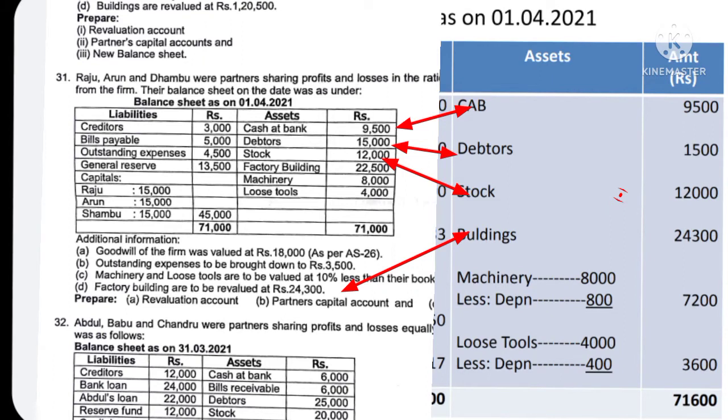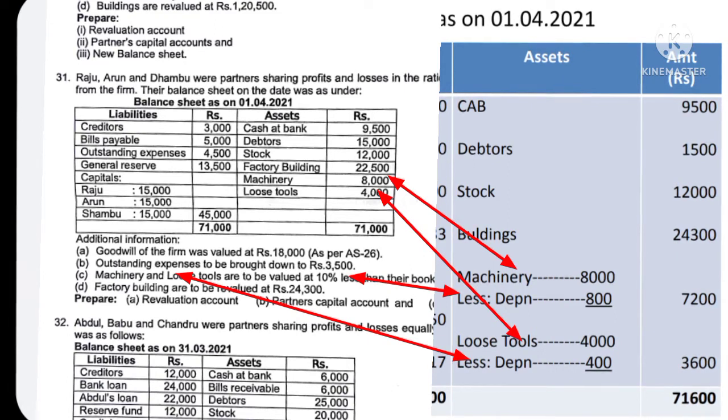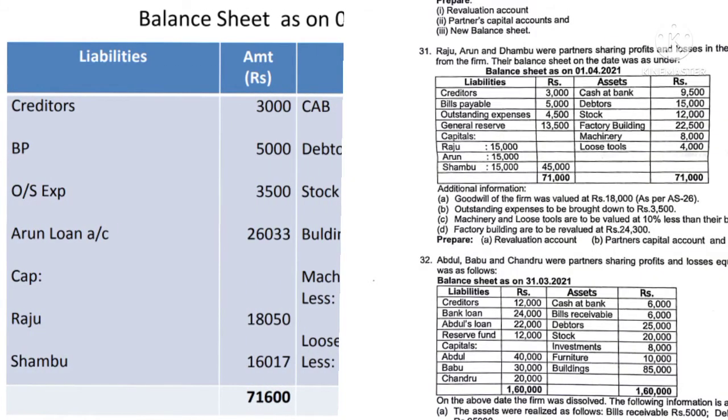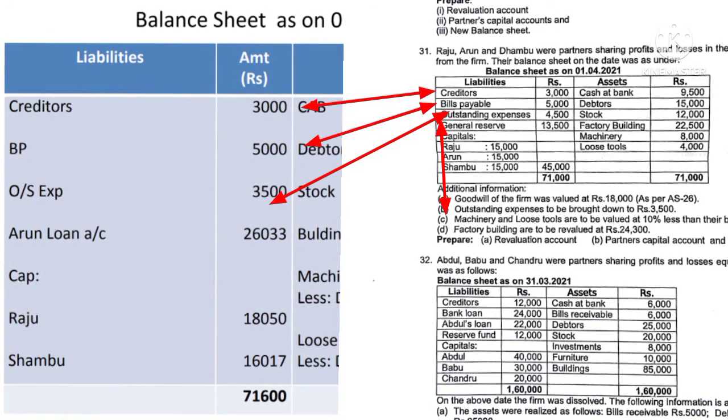Then stock, no change, 12,000. Then building, there is a change. Earlier it was 22,500, now it is revalued 24,300. Then machinery, there is a change, 8,000 less depreciation 800, it comes to 7,200. Loose tools change, 4,000 minus 400 is the decrease, so outer column 3,600. Creditors, no change. Bills payable, no change. And outstanding expenses change. Earlier it was 4,500, now it comes to 3,500.